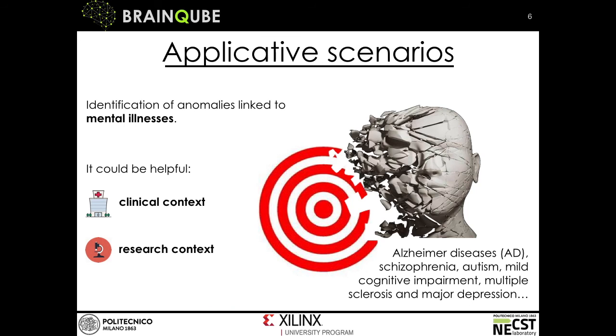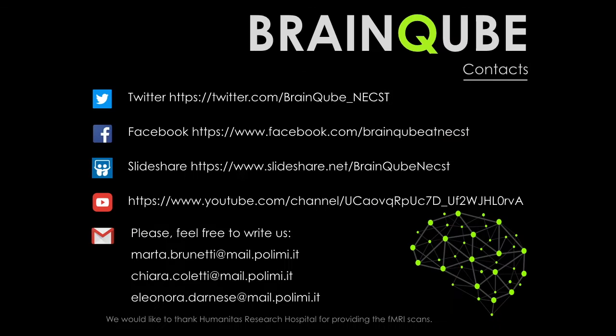Getting to a wider comprehension of brain networks is fundamental to fight the neurologic disorders that are directly linked to them, such as Alzheimer's, schizophrenia, and autism. Detecting brain networks through our implementation could be useful mainly in a clinical research context, where a time and energy-saving solution could help scientists to analyze greater quantities of data than usual with the same resources.